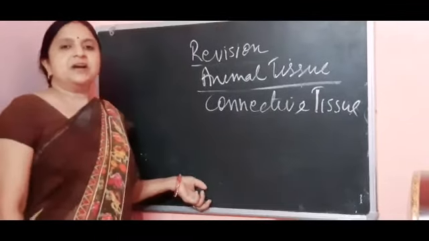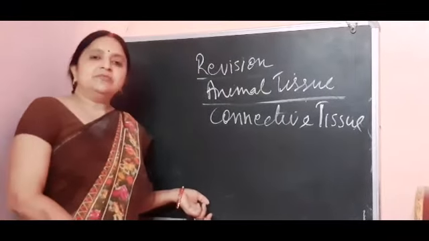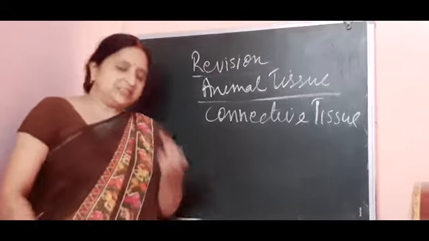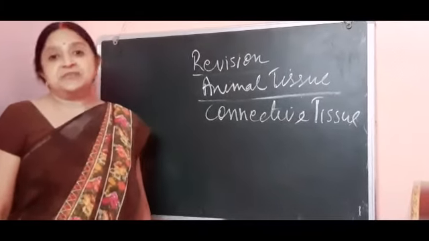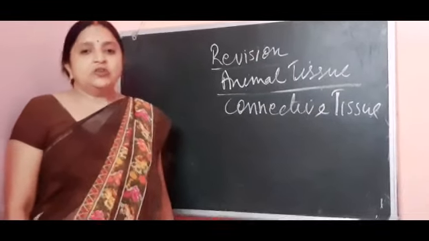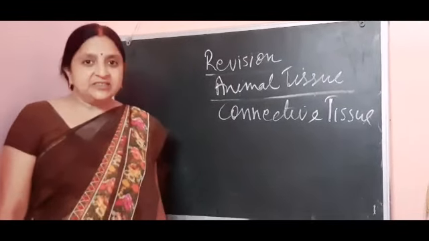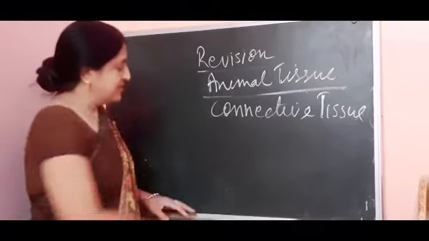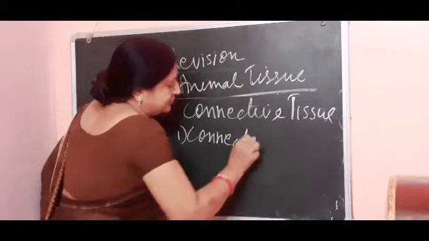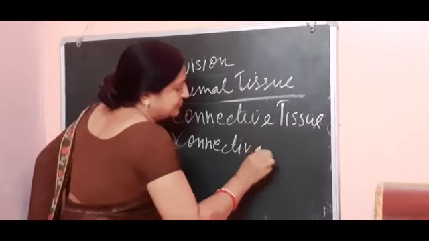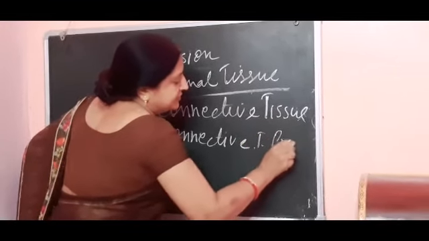Connective tissue means they bind this. Because of its function, they are made up of matrix and fibers. And on the basis of the nature of the matrix, they are categorized into three parts. First is connective tissue proper.